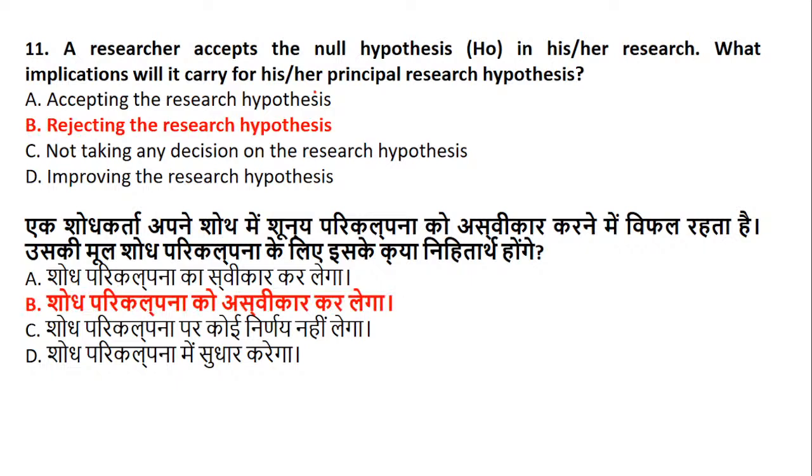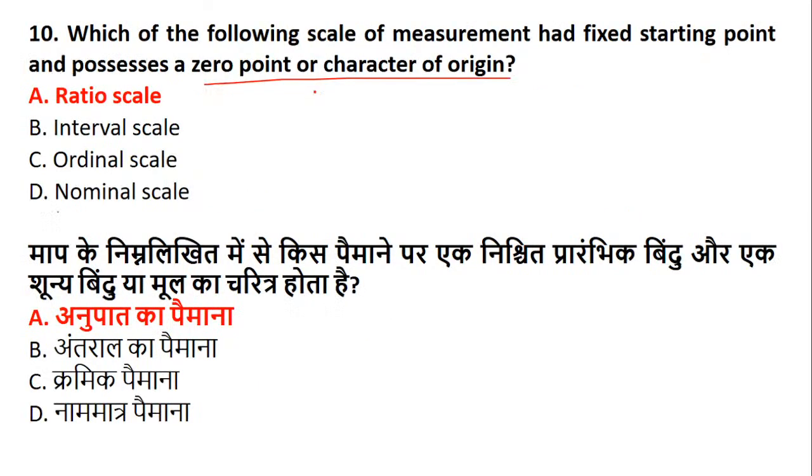Question number 11: when a researcher accepts the null hypothesis, it will reject what? The principal hypothesis. This is very simple. Accepting the null hypothesis will be rejecting the alternate, so instead of using the words alternate hypothesis, they have given principal hypothesis. It's basic, simple. If reject, then accept. Yes, very clear. Now, Shabna, I'll just go back because it's just a previous question.